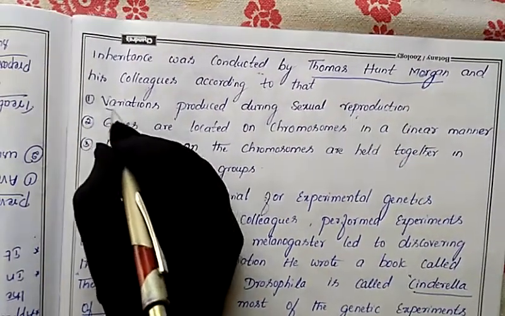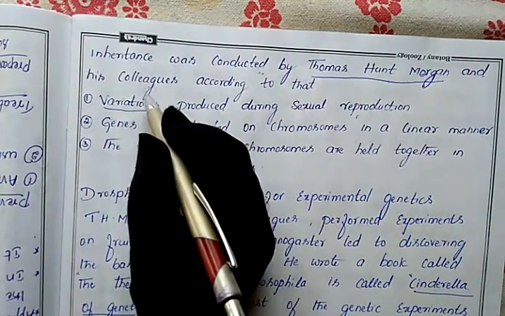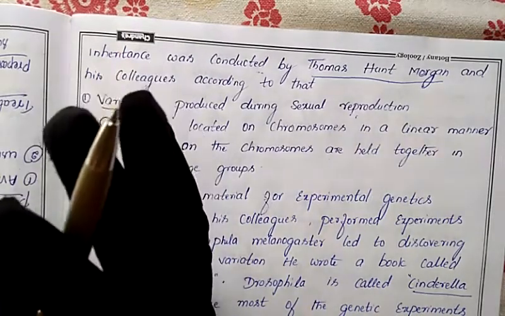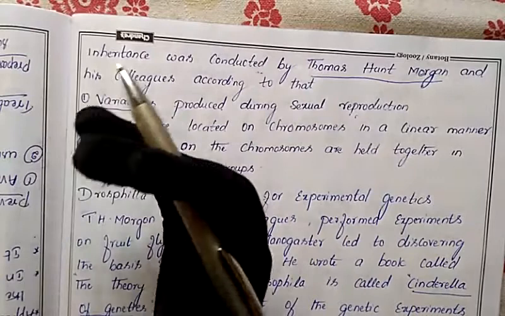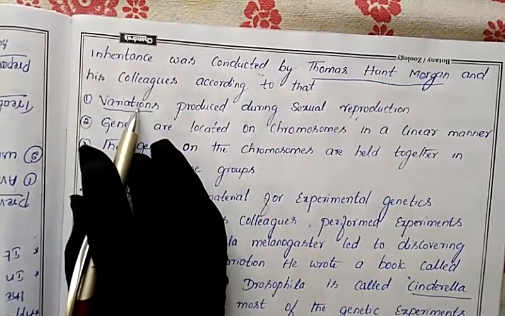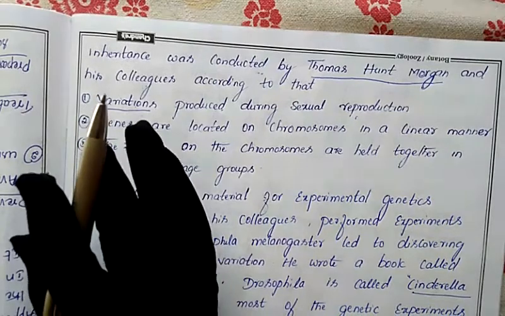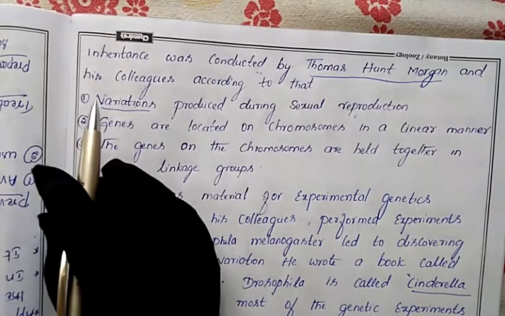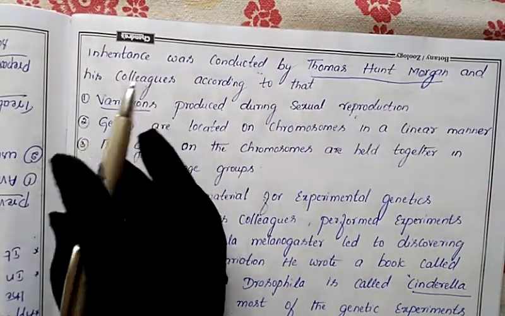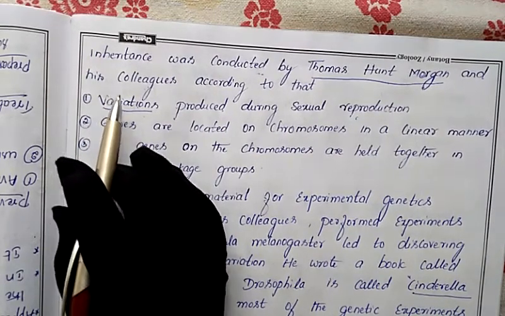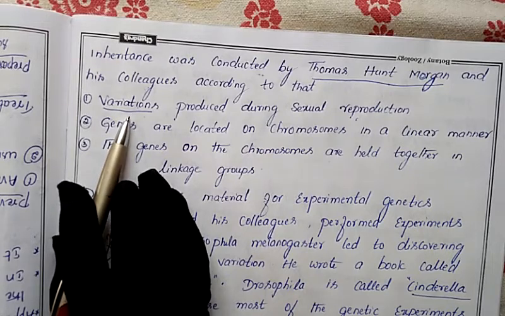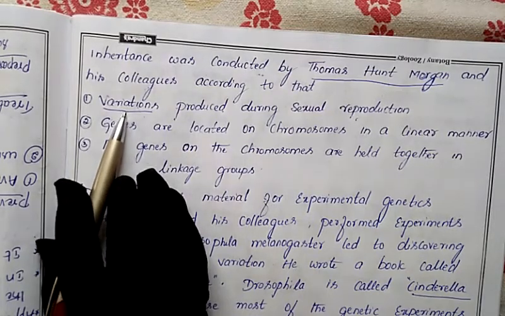What is variation? A new character is produced in the offspring, and that new character is not present in the parents. If a new character is exhibited in the offspring, that condition we call a variation. For example, the father's eyeball is black and the mother's eyeball is black. If the offspring born to them gets a blue eyeball, we call it a variation, because the blue eyeball is not present in the parents. It has been newly produced in the offspring, a new combination, and that we call a variation.